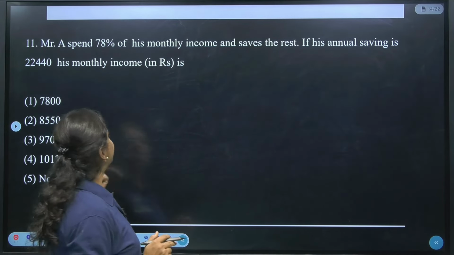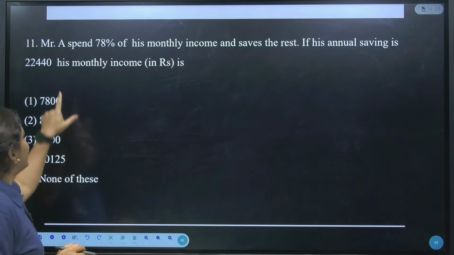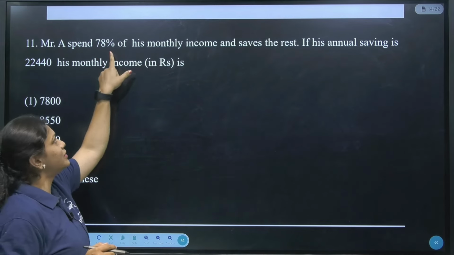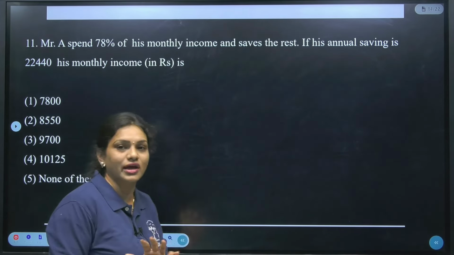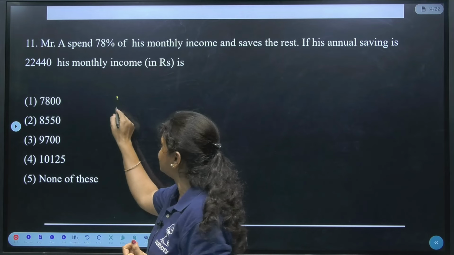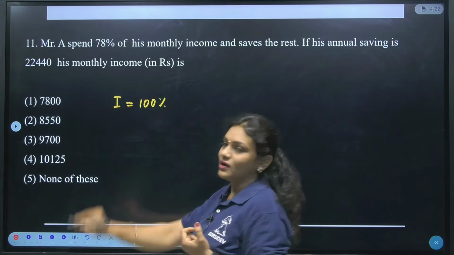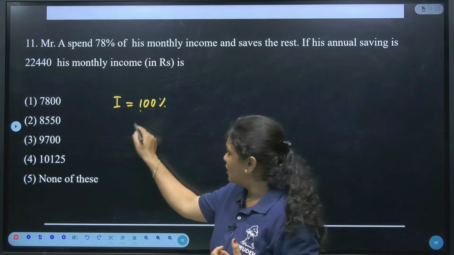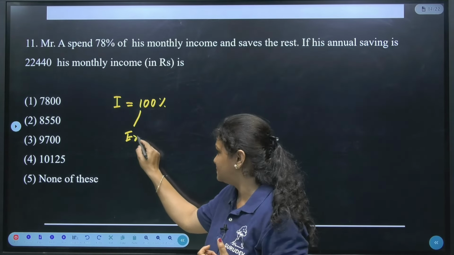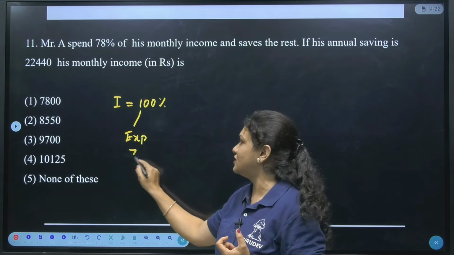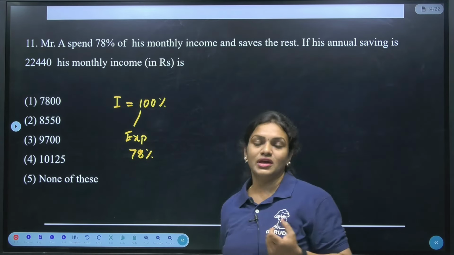So question number 11 is: Mr. A spends 78% of his monthly income. We have already discussed this in the previous class. If I assume income as 100%, in that income, how much has he spent? 78% of his income has already been spent.